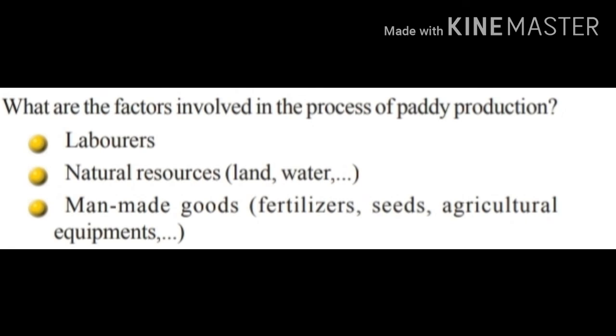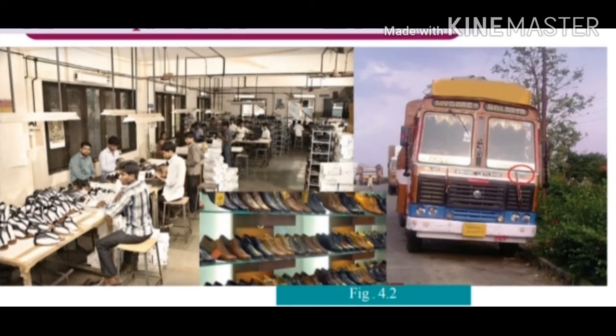To clarify the production process, we can observe the collage of a shoe factory. From this collage, we can find out the factors involved in the production of shoes: buildings, machinery, workers, electricity, entrepreneur, and capital, meaning money or cash. As you know, for a shoe factory or whatever the enterprise may be, a building is essential. We construct it on land, or we rent the building, or buying the plot we construct the factory or the concerned office there.